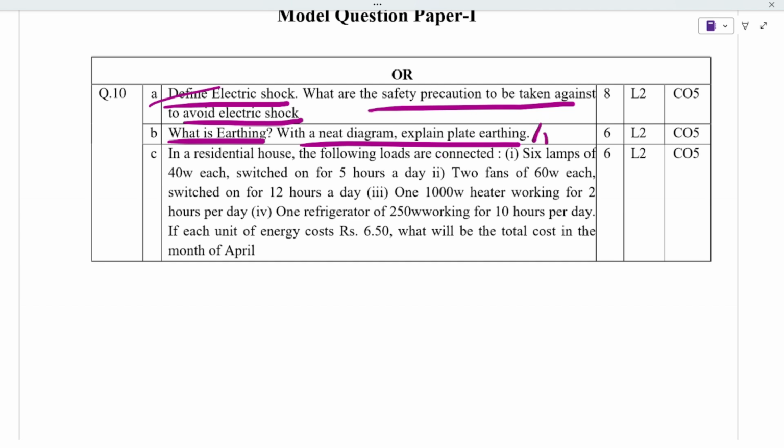You can see that also. It is also one of the possibilities. And next is also a numerical.